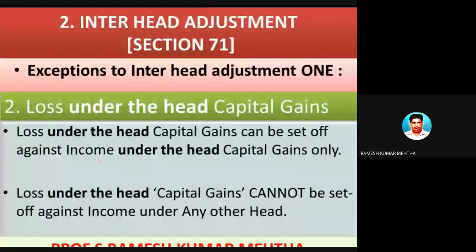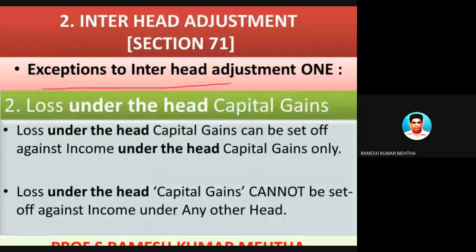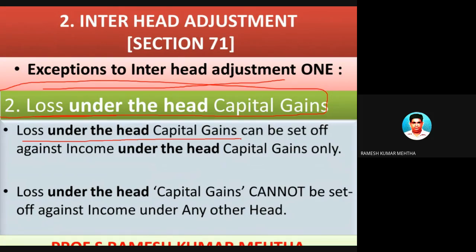The first exception to inter-head adjustments is loss under the head capital gains. Loss under the head capital gains can be set off against income under the head capital gains only.